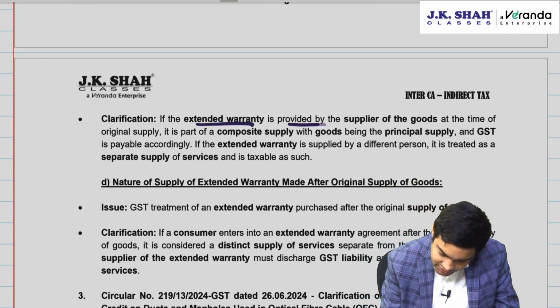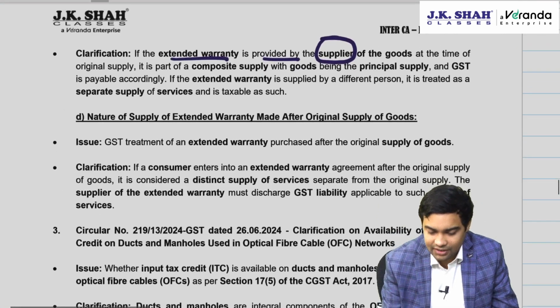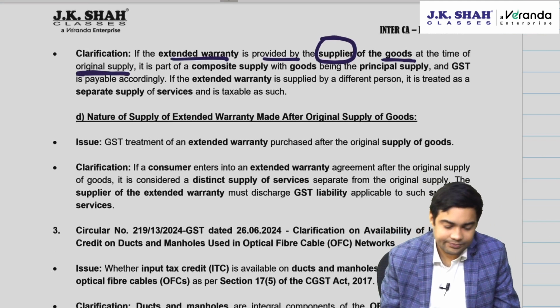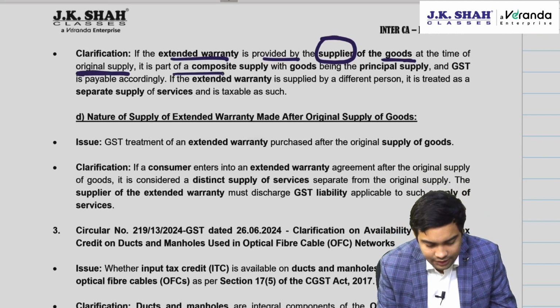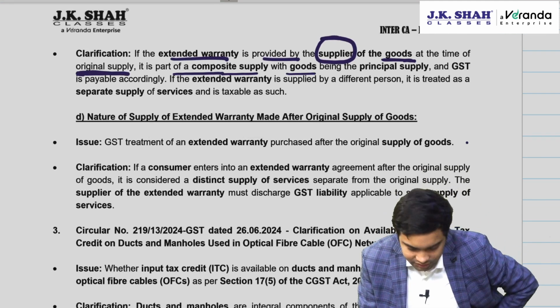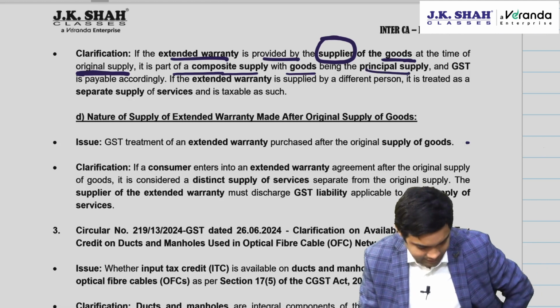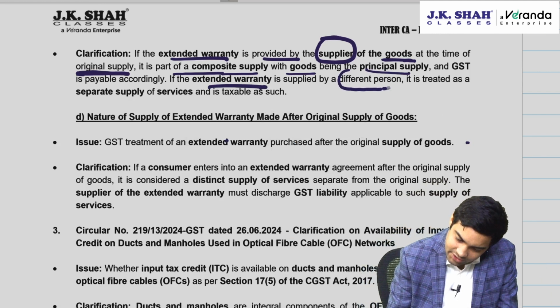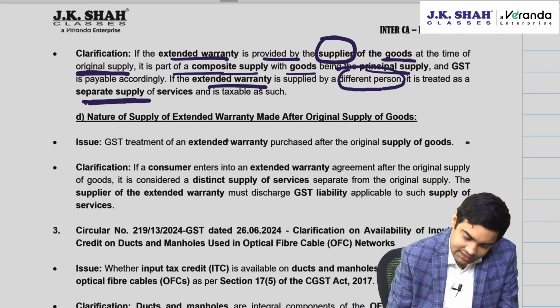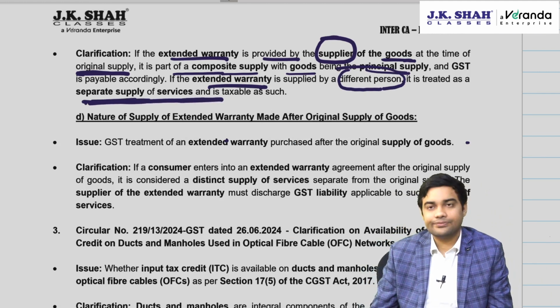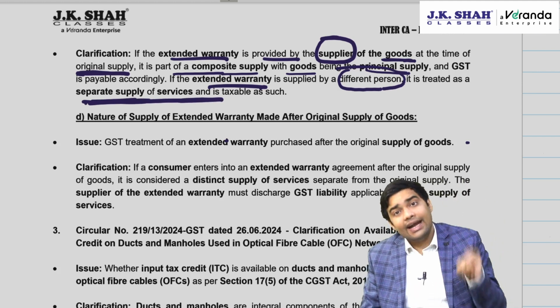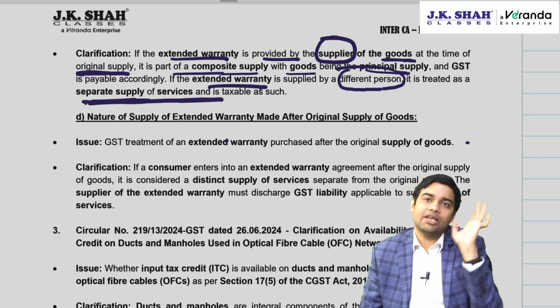If the extended warranty is provided by the supplier of the goods at the time of original supply, it is part of a composite supply with goods being the principal supply and GST is payable accordingly. If extended warranty is supplied by a different person, then it is treated as a separate supply of service. Careful. Extended warranty at that time and by the supplier, then it will be a composite supply.